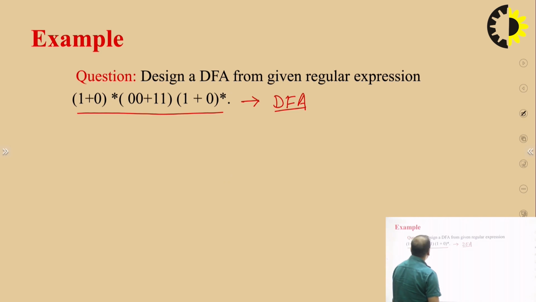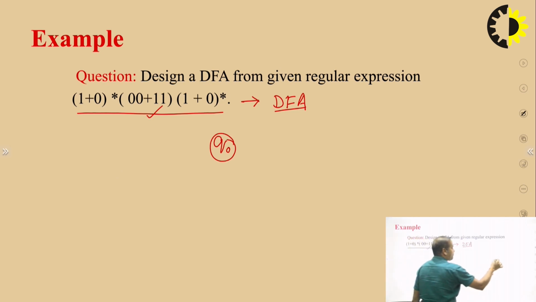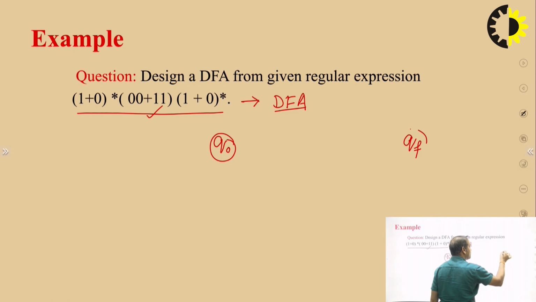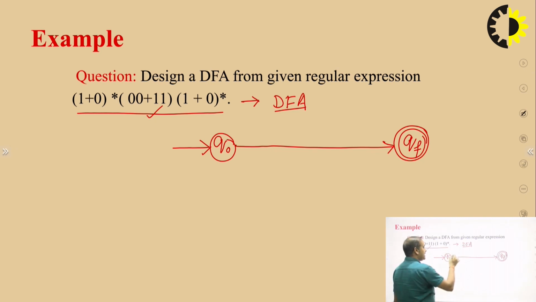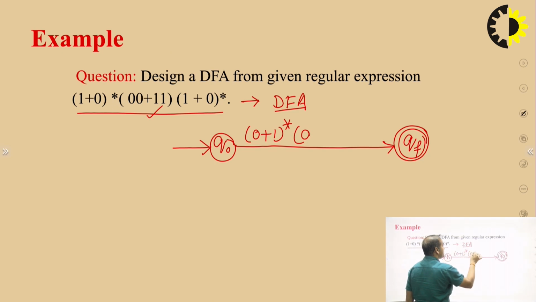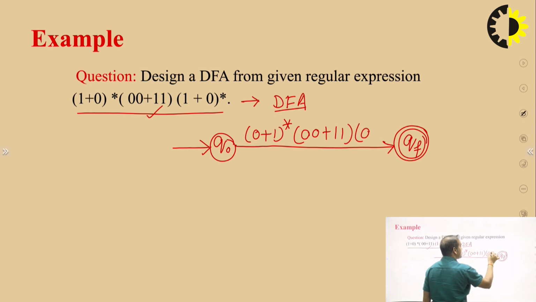First, we draw the first step of this regular expression. We take an initial state Q0 and a final state QF, like this. This is the initial state, so we mark an entering arrow. Now a directional edge Q0 to QF, and here we mark (0+1)*(00+11)(0+1)*.